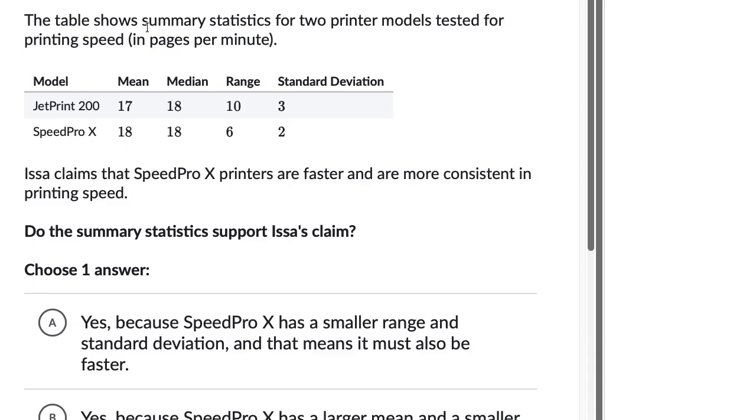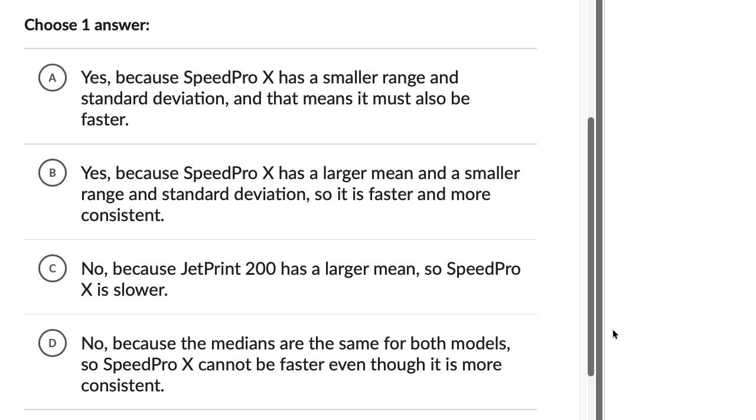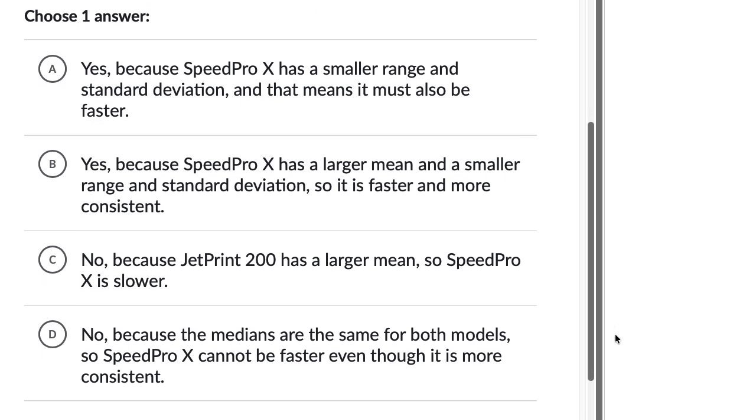The table shows summary statistics for two printer models tested for printing speed in pages per minute. All right. ESA claims that Speed Pro X printers are faster and are more consistent in printing speed. Do the summary statistics support ESA's claim? And you could have a go at this one as well.